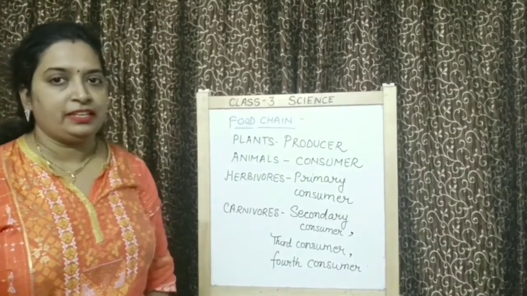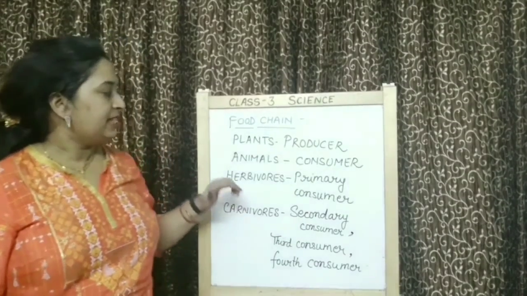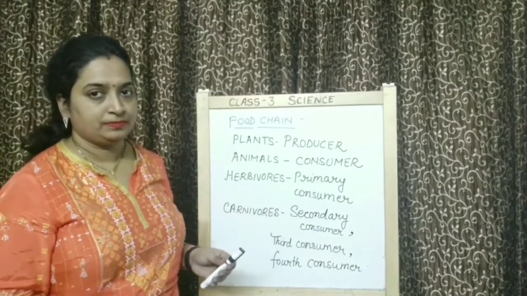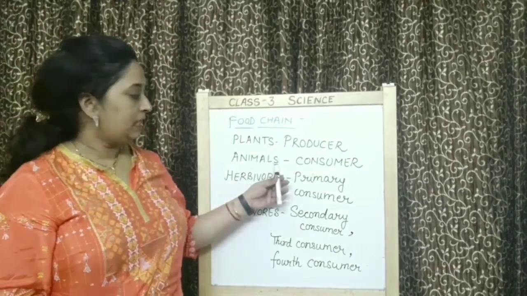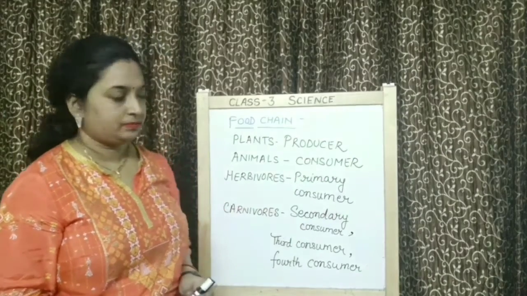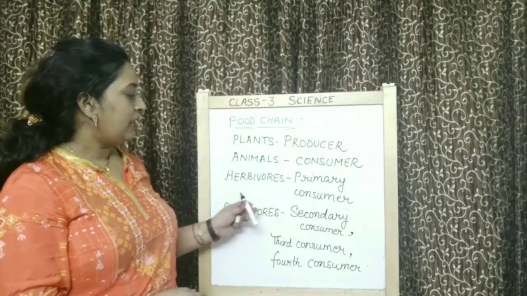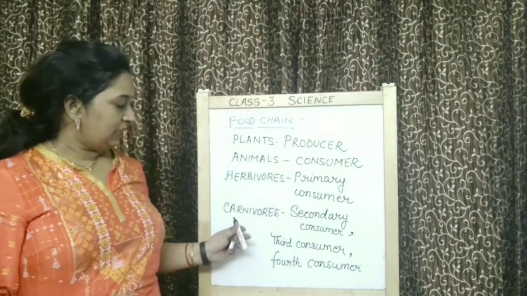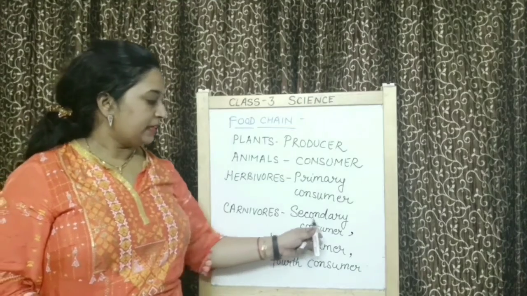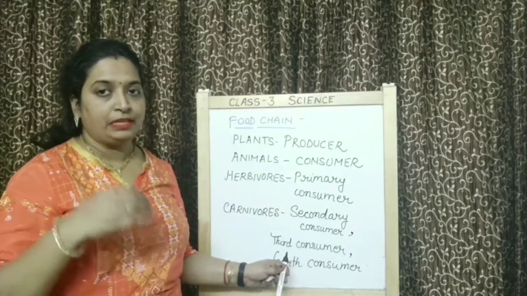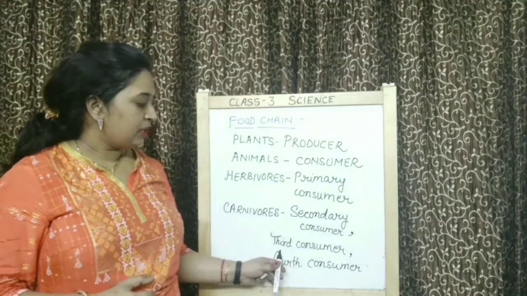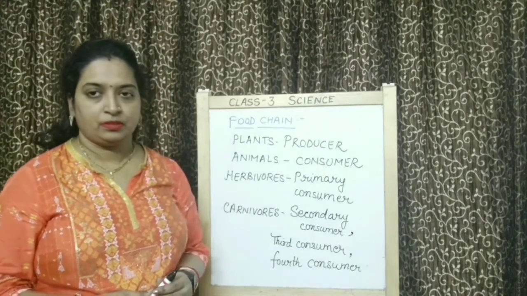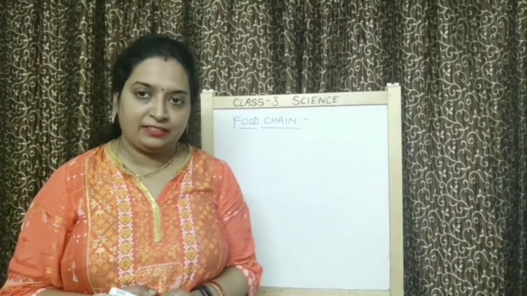Here you can see I have written clearly that all the plants are producers. All the animals are consumers. All the herbivores are primary consumers. And all the carnivores are secondary consumers, or if other animals are also there, you can call them third consumer, fourth consumer. Okay, let's come to a different example of a food chain.